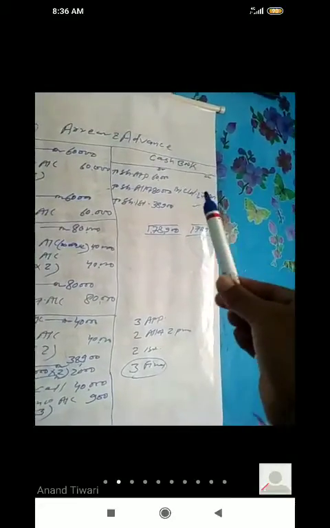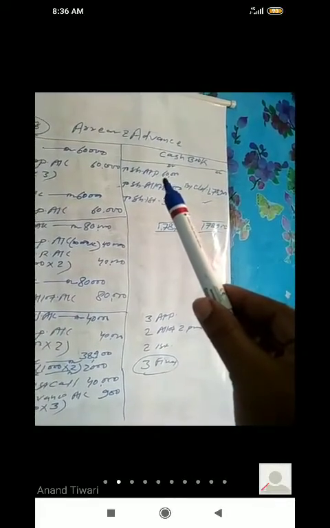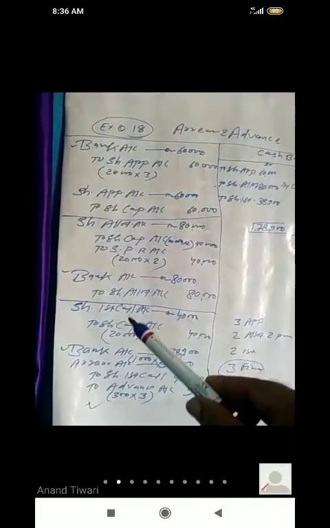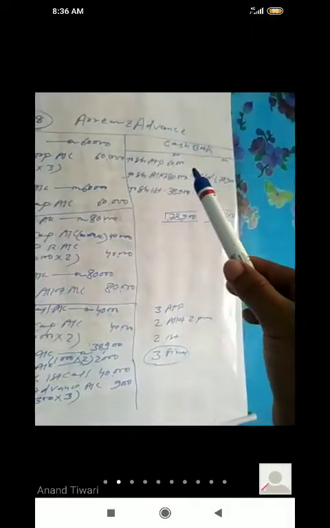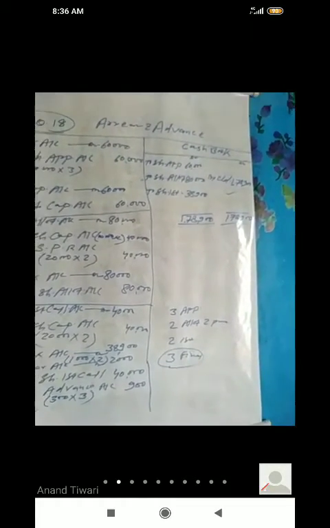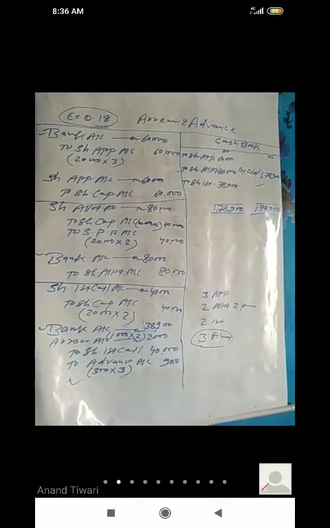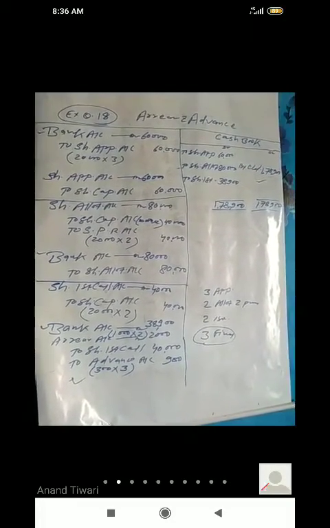Now look at that, I have made the cash book. In the cash book, what I am doing, simply you have to make a format of the ledger and you have to transfer all the bank entries in this, to share application, to share allotment, to share first call, and then the total becomes your cash at bank. Got it? 1,78,900.